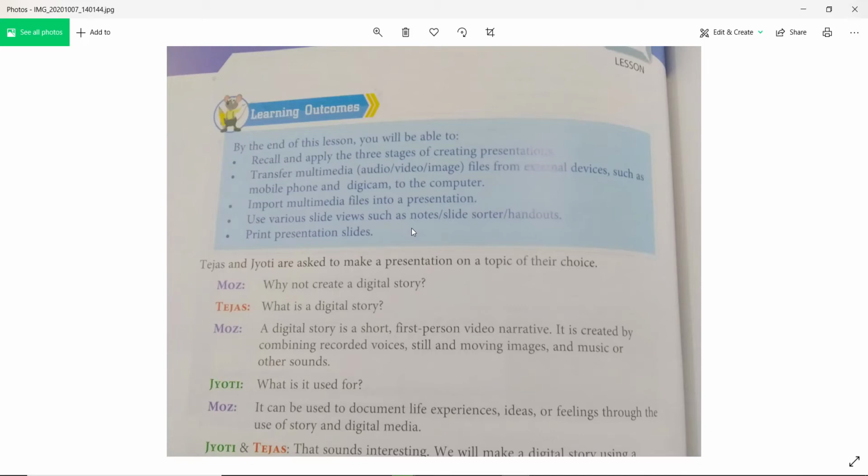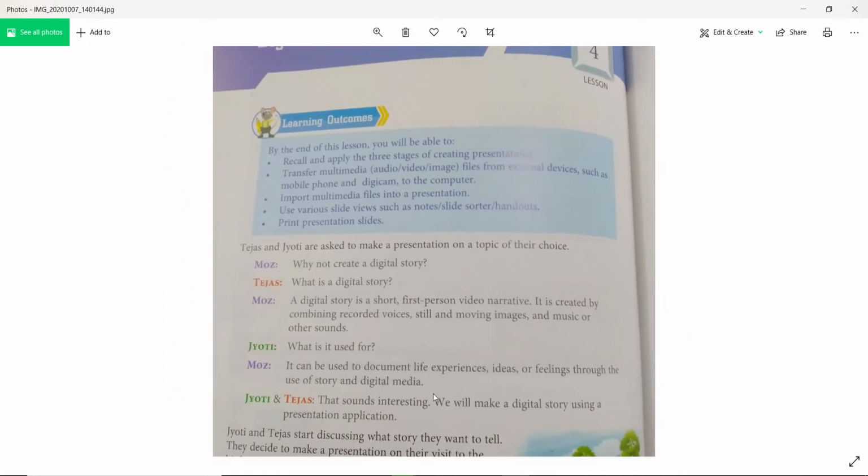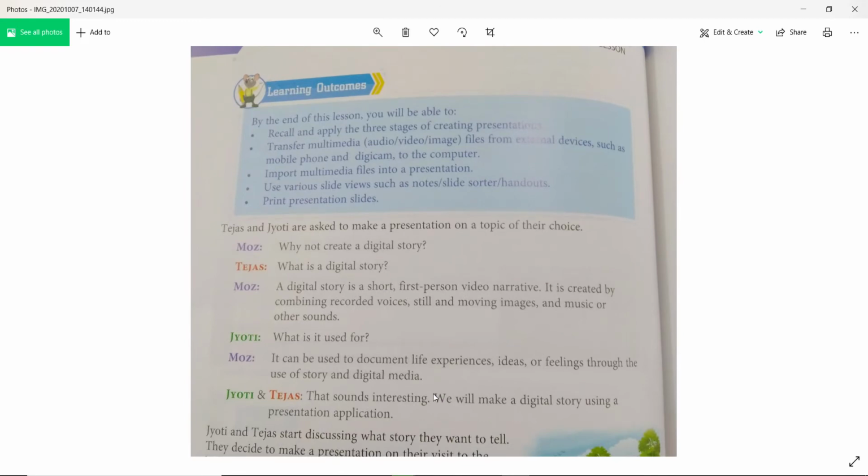So here in our story, Tejas and Jyoti are asked to present on a topic of their choice. Suppose in our class we are asking, okay, so here Moj says, why not create a digital story? So Tejas replies, what is it? Then Moj says, a digital story is a short first person video narrative. It is created by combining recorded voice, still and moving images and music or other sound.